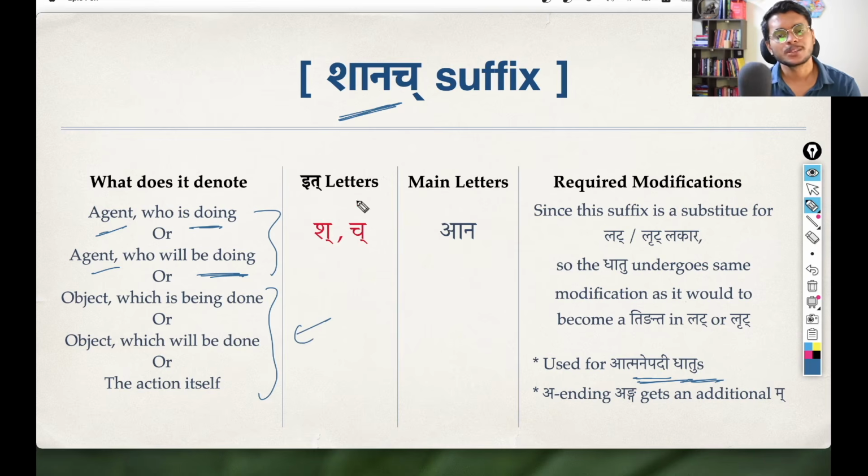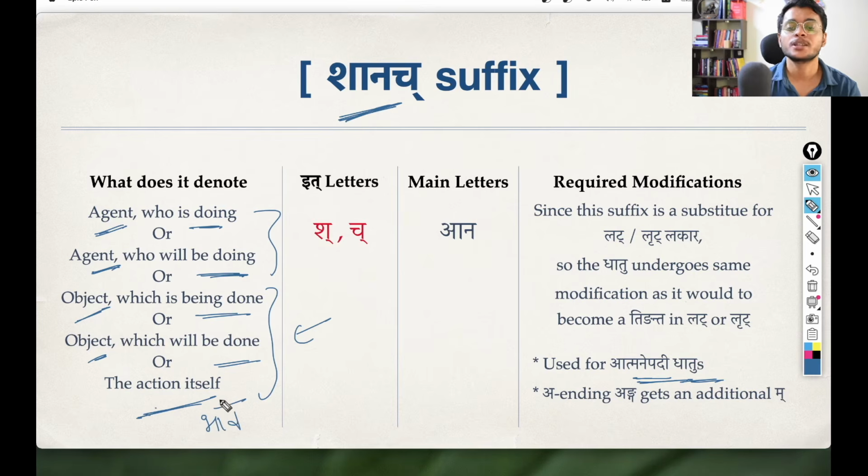And apart from this, the Shanach pratyaya also does something extra. It also denotes an object which is being done or which will be done. See, Shatra only denotes the agent, but Shanach can be used to denote the object also. And it can also denote the bhava, that is the action itself. Both this object and bhava come under the karmani prayoga, right? If you remember, all this comes under the karmani prayoga.